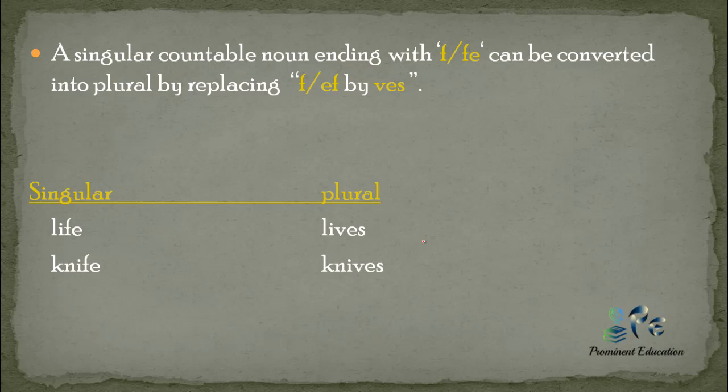Now the next rule is a singular countable noun. If a singular countable noun ends with f or fe, it can be converted into plural by replacing f or fe by ves. Like examples you can see, life becomes lives, and knife becomes knives.